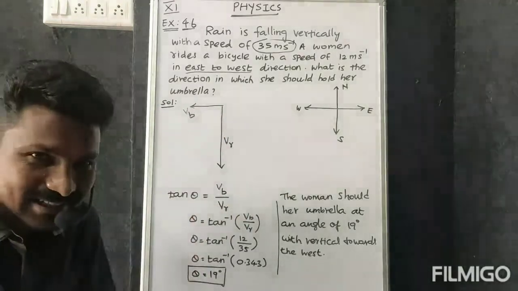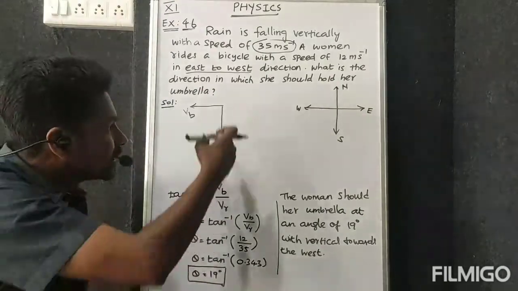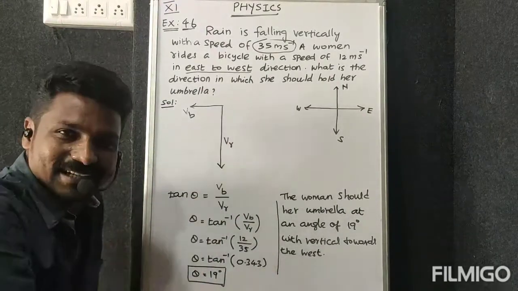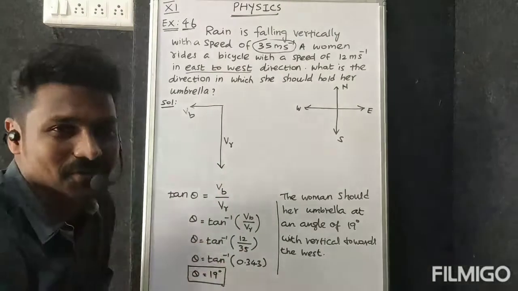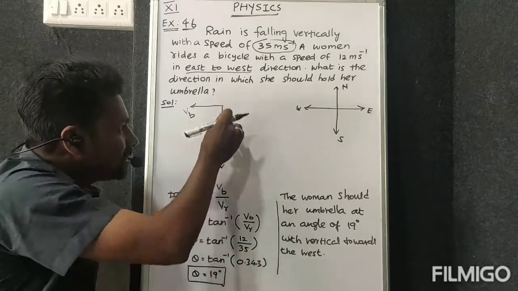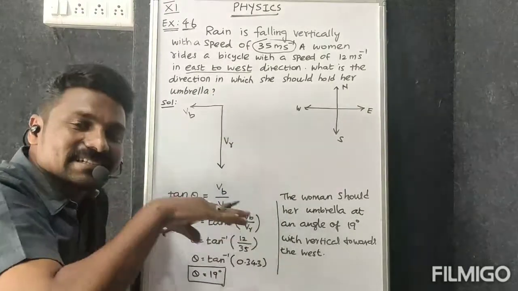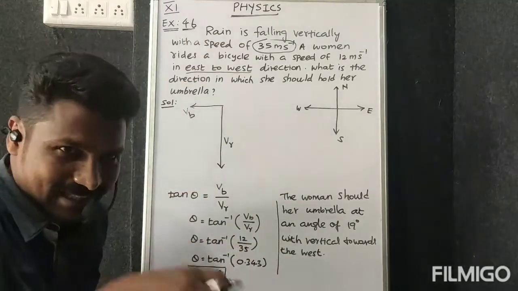You have thought like that, right? So what I'm going to say, so here each and every moment the rain will be opposed to you. Okay, so actually your direction and the rain direction, it will be opposed, vertically opposed.